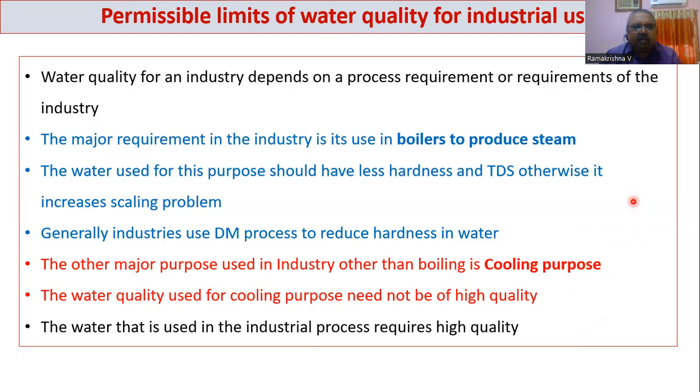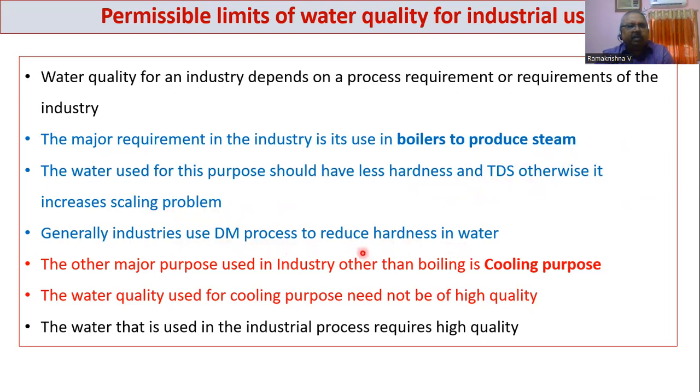The major requirement of the industry is that we mainly use water in boilers to produce steam. When you are using water to produce steam in the boilers, you are heating at high temperatures. So that water should not have high amounts of hardness or TDS. Otherwise, there is going to be a scaling problem on the inner walls of the boiler and the connected pipes. That's why many industries generally use a demineralization process or ion exchange process to reduce the hardness in the water.